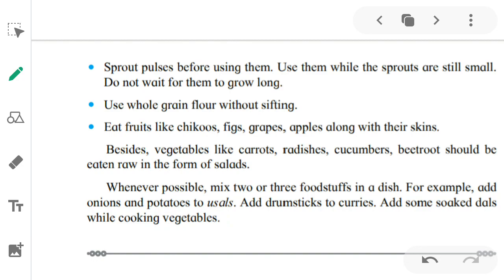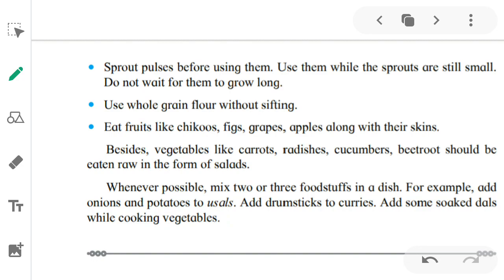Besides, vegetables like carrots, radishes, cucumbers, beetroot should be eaten raw in the form of salads. मतलब vegetables like carrots, radish, I have told you the meaning of radish. It means मूली, cucumber और beetroot should be eaten raw, कच्चा खाना चाहिए in the form of salad. इसका salad बना के खाना चाहिए because carrot is very good for our eyes. Beetroot is very good for increasing our blood. So it should be eaten raw.